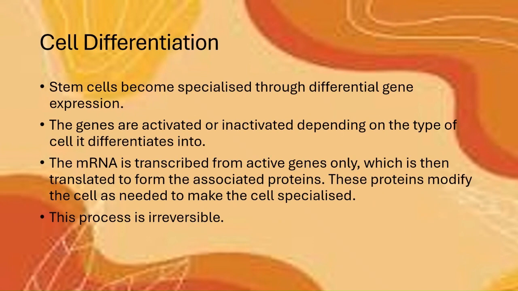So cell differentiation. Stem cells become specialized through differential gene expression. The genes are activated or inactivated depending on the type of cell it differentiates into. The mRNA is transcribed from active genes only, which is then translated to form the associated proteins. These proteins modify the cell as needed to make the cell specialized. And this process of cell differentiation is irreversible.